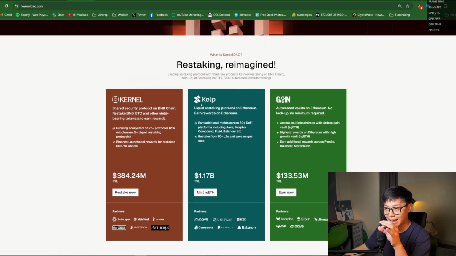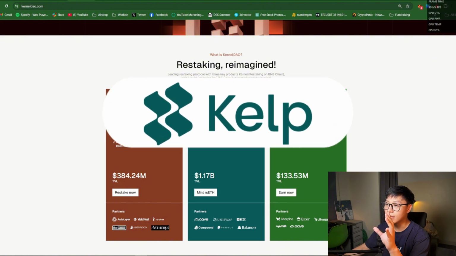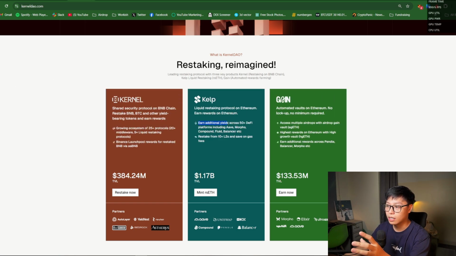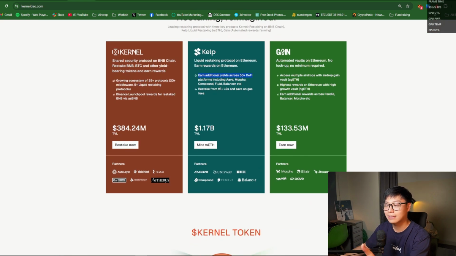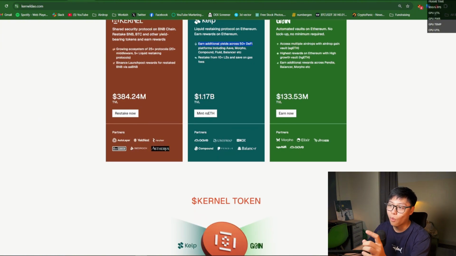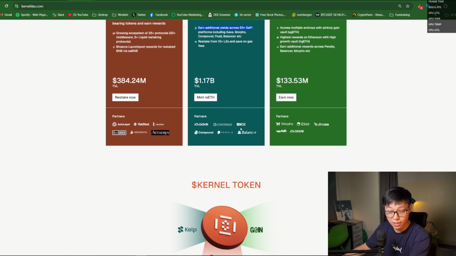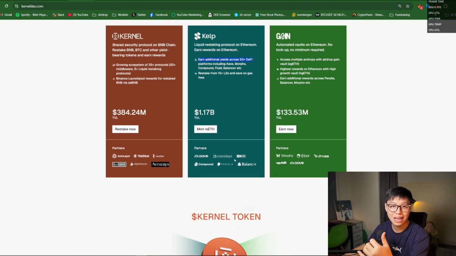The next product they have is called KELP, the liquid restaking protocol on Ethereum, very famous. Earn rewards on Ethereum. You can earn additional yields across 50 plus DeFi platforms, including Aave, Morpho, Compound, Fluid, Balancer, etc. You can also restake your assets from 10 plus layer 2s and save on gas fees. The TVL is about $1.2 billion. Amazing, right? The partners are obviously Aave, Uniswap, OKX as well, Compound, Pendle, Balancer, and even more than that.